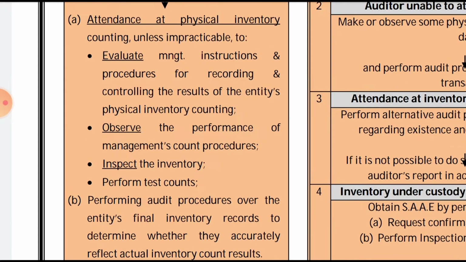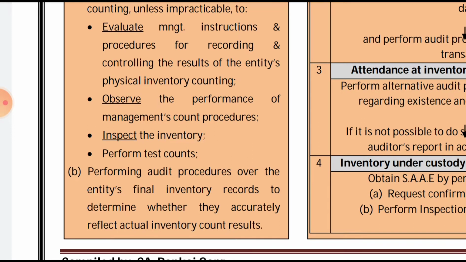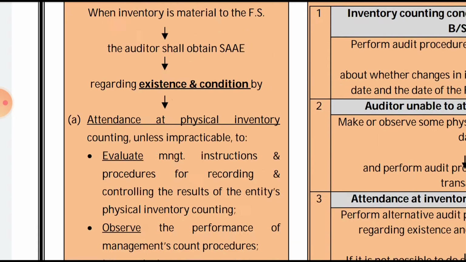First, the results of an entity's physical inventory count. First is to evaluate the management instruction and procedure for recording and controlling the results of the management physical inventory count, and observing procedure regarding the existence and the condition.